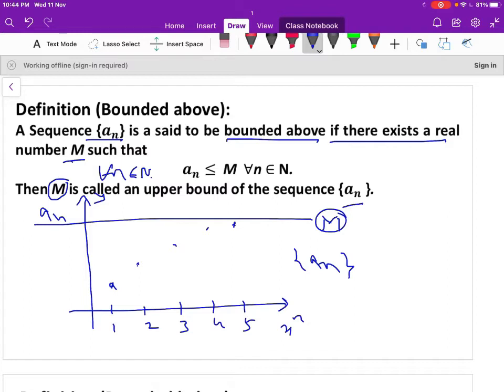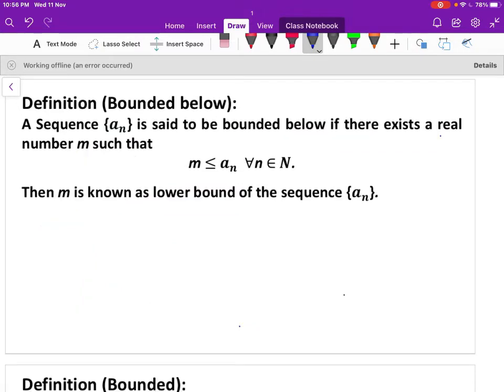It means all the terms of the sequence an are either less than m or equal to m. So that should not cross the line m. Therefore m is the upper bound of the sequence. Now we'll move to the definition of bounded below.